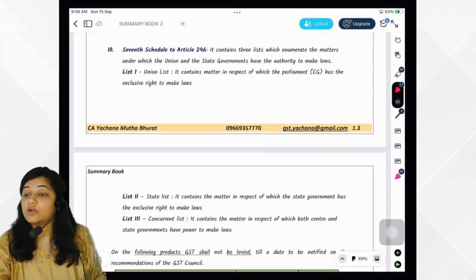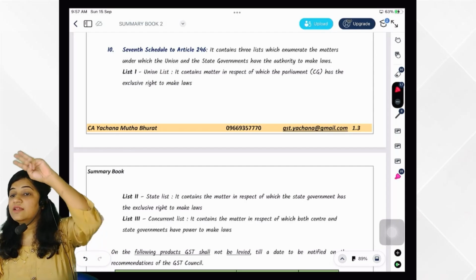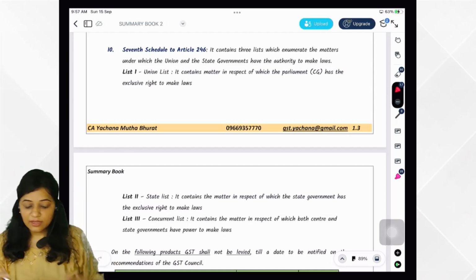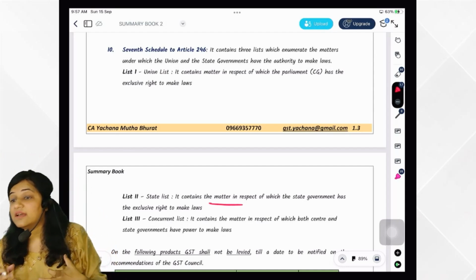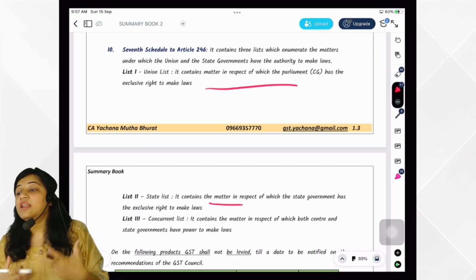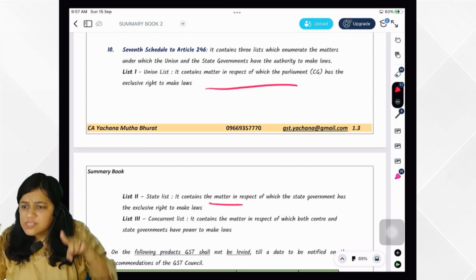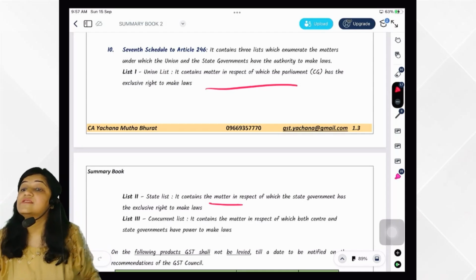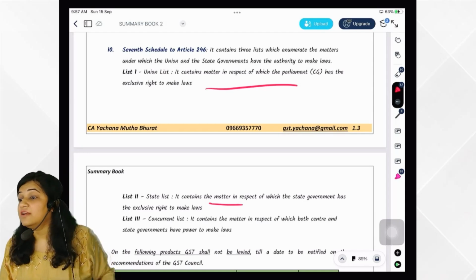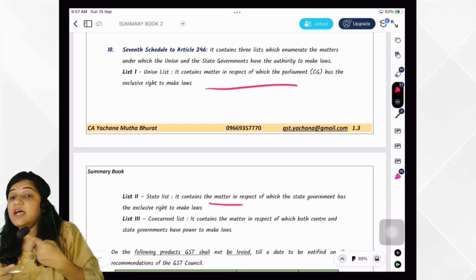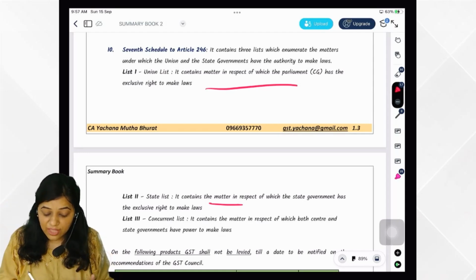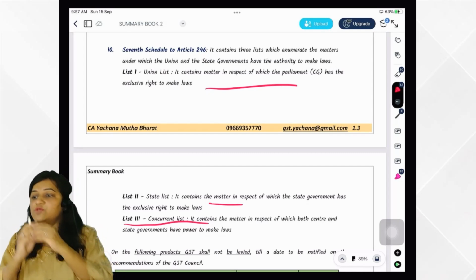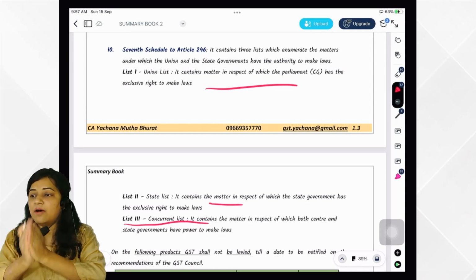What is the 7th Schedule? What are the lists defined in the 7th Schedule? So how many lists are there? Three. List 1 is called the Union list. It contains the matters in respect of which the central government has the exclusive power to make law. Then there is List 2, the State list. It enumerates the matters in respect of which the state government has the exclusive power to make law. And then there is the Concurrent list. It contains the matters in respect of which the center as well as the state both have the power to make law.